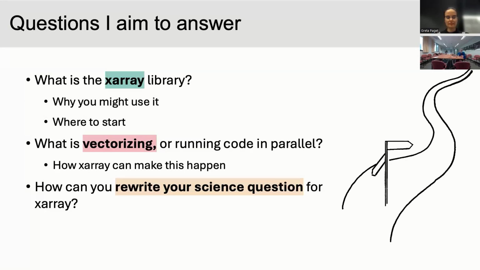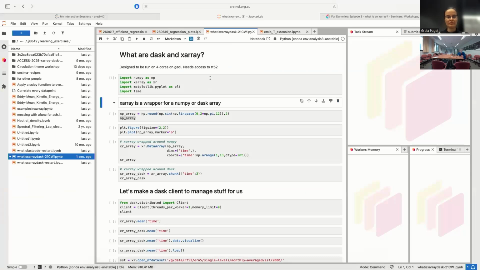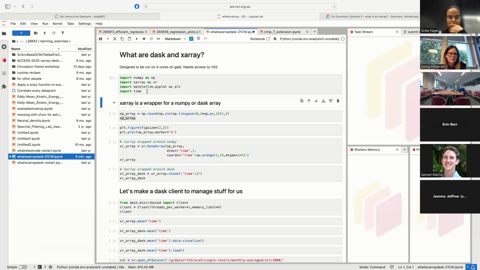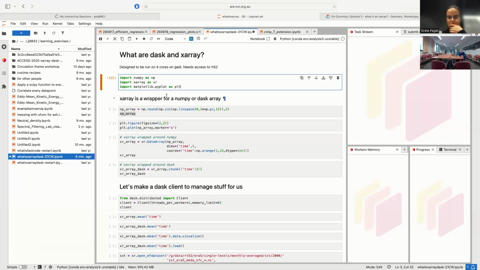So I'm just going to start by flicking to the notebook. Is that visible to everyone still? Yep. So I've imported a bunch of libraries: NumPy, Xarray, and Matplotlib just for visualization. And I had time in here because I was doing some optimization last time I ran this, but it's not actually used for anything I'm running at the moment.